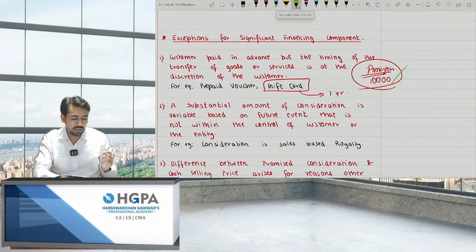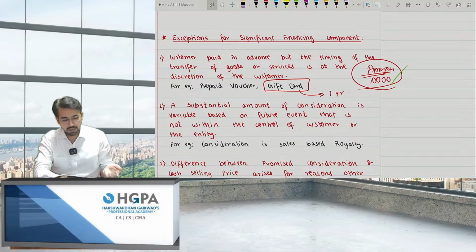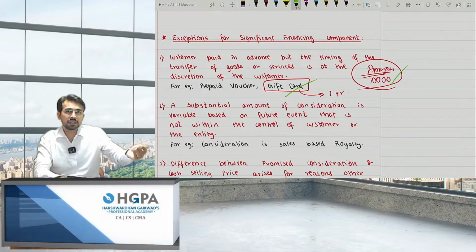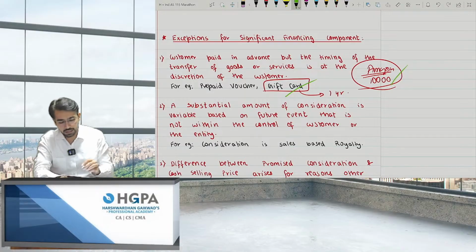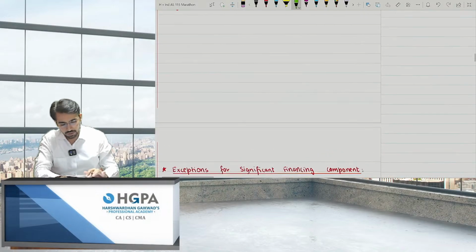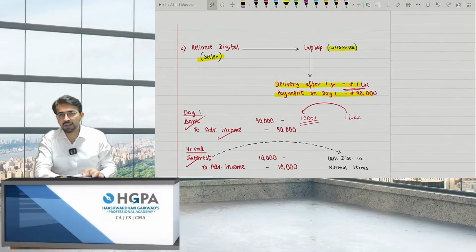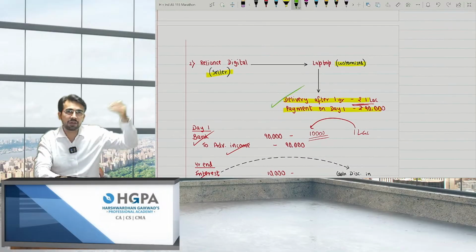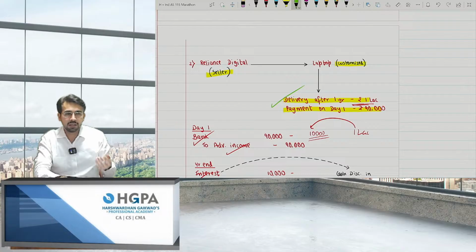You will say, sir, Amazon has not performed that obligation, but that does not depend upon Amazon, right? It is upon you. When will you purchase that? It is not upon Amazon. So basically, when the customer paid in advance, but the timing of the transfer of goods and services is at the discretion of the customer, that does not depend upon Amazon, right? Over here, when I was delivering a laptop to you, it was in my hand to deliver after 1 year because it will take time to customize, right? Whatever your specifications are, it will take 1 year for me to complete that performance obligation. It depended on me.